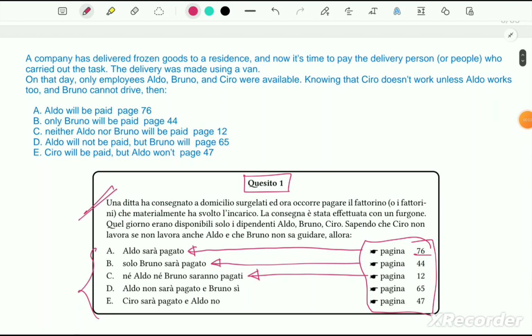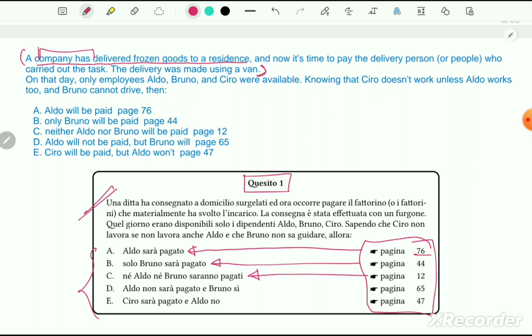Let's start problem number 1. A company has delivered frozen goods to a residence. Now it's time to pay the delivery person who carried out the task. The delivery was made using a van. So let's understand this. We understood this is a delivery company.